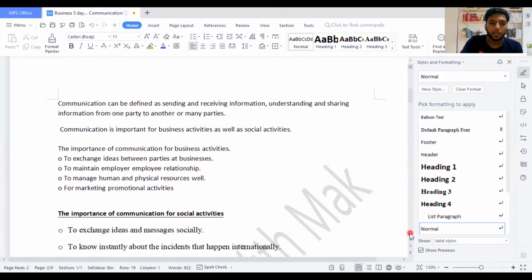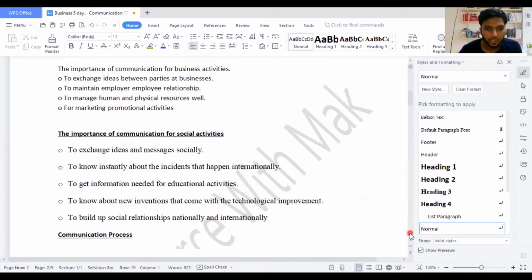It says that the importance of communication for social activities is: to exchange ideas and messages socially, to know instantly about the incidents that happen internationally, to get information needed for educational activities, to know about inventions that come with technological improvement, and also to build up social relationships nationally and internationally. So that's it when it comes to communication. Here they exchange ideas and messages within the society.